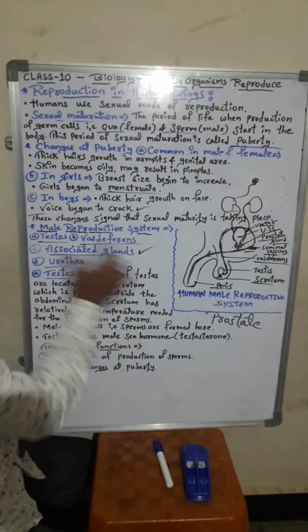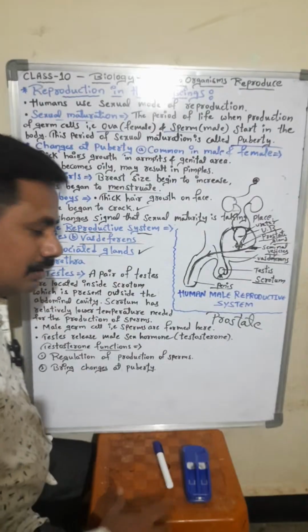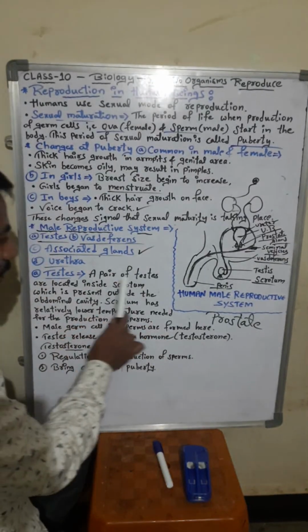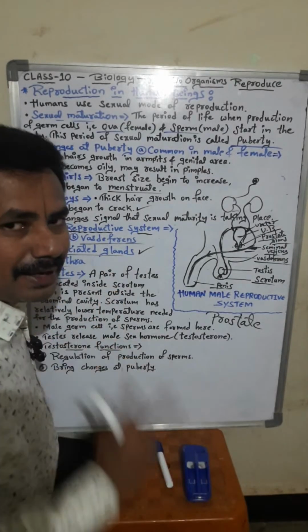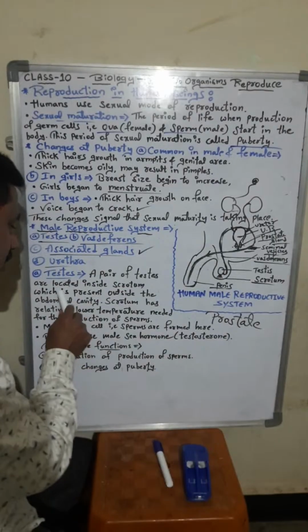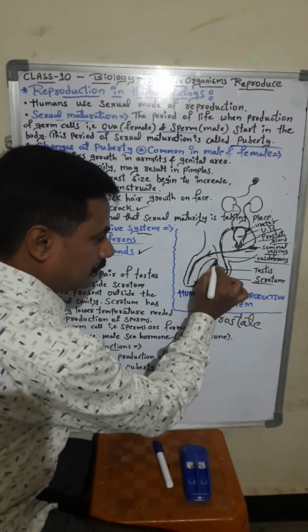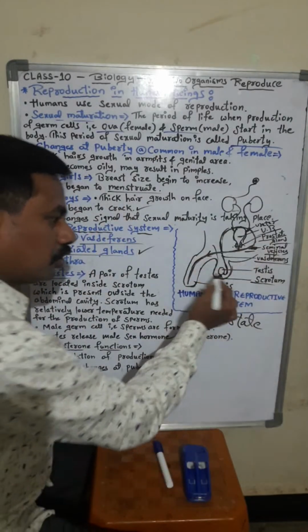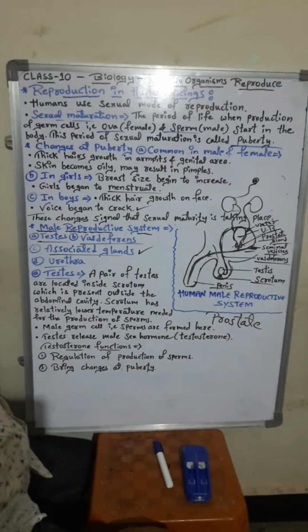So first let us see about testis. What are the testis? What happens here? A pair of testes are located. I have already told you, a pair of testes. Where are they located, students? Inside the scrotum. This part is called the scrotum. Inside the scrotum, the pair of testes are present.